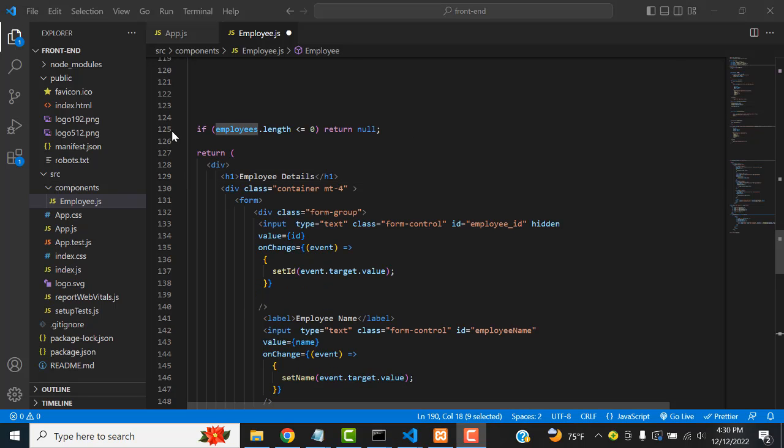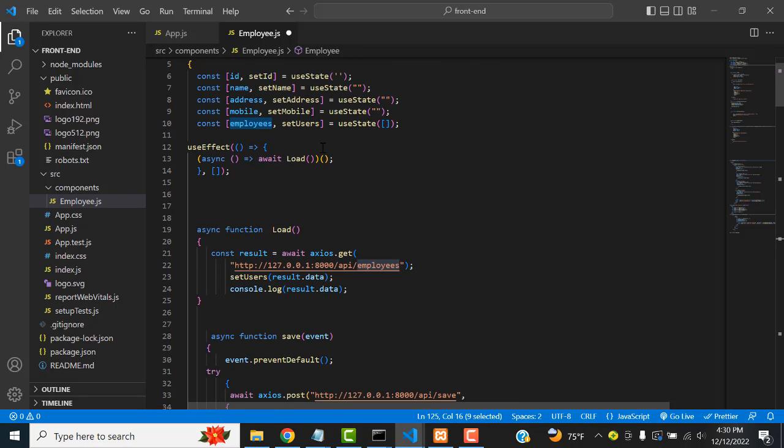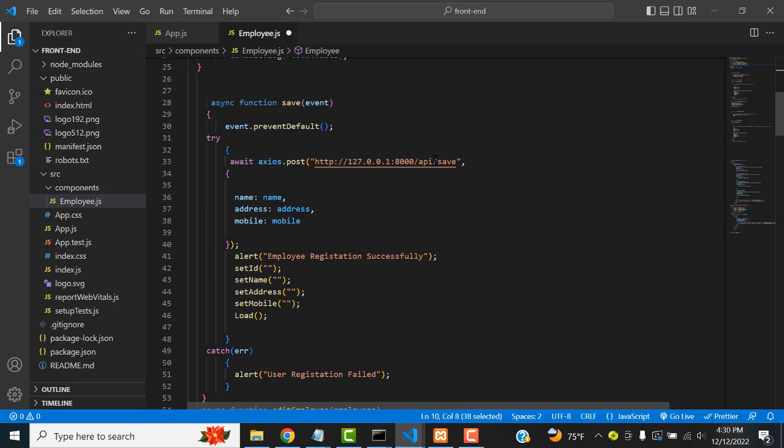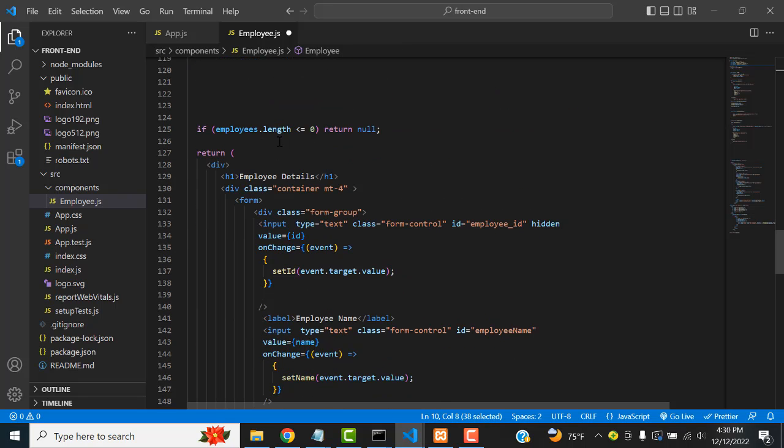Here you can see if employees length is less than or equal to 0. When you load the table, this particular state is loaded. If there is any null record, it's not loaded. That's why we check whether it is null or not. That's how the API works. We are using Laravel and React.